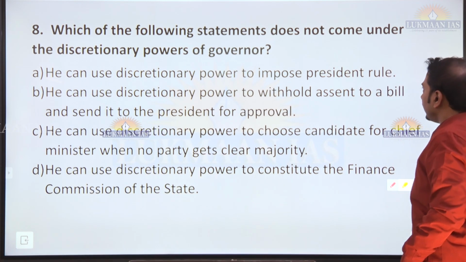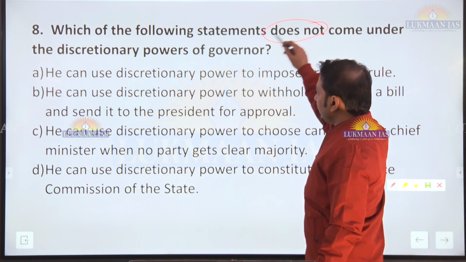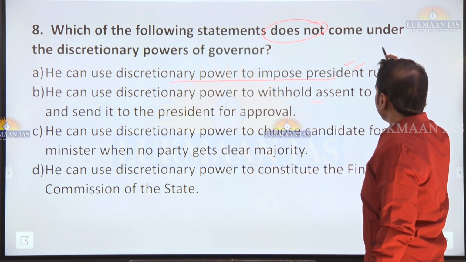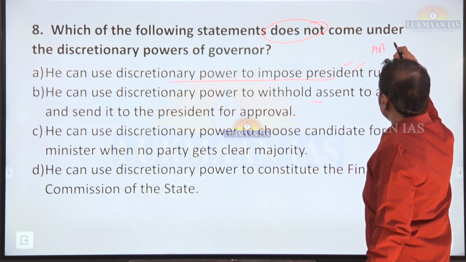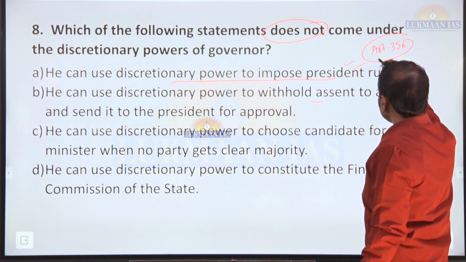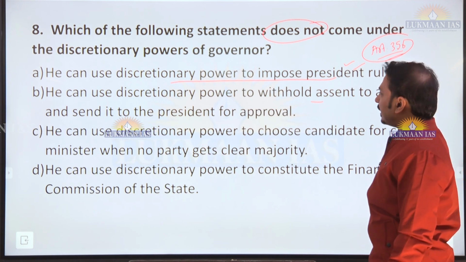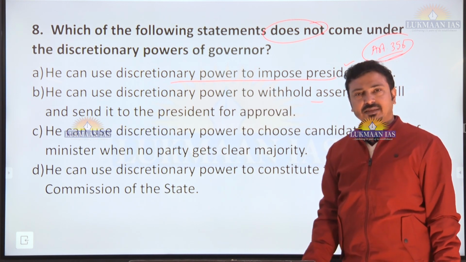Okay, so does not come under, it is saying. Okay, let's see. He can use the discretionary power to impose president rule. Okay, president rule, article number 356. Article 356 talks about the president rule, and in that the governor is having surely the discretionary power.